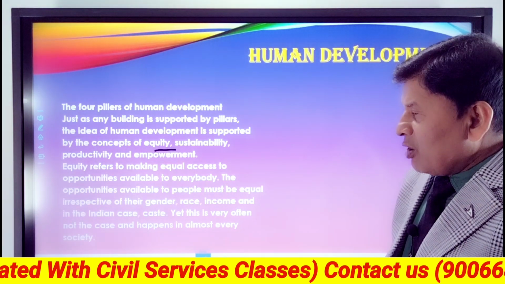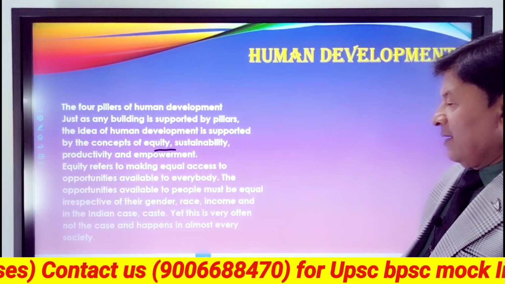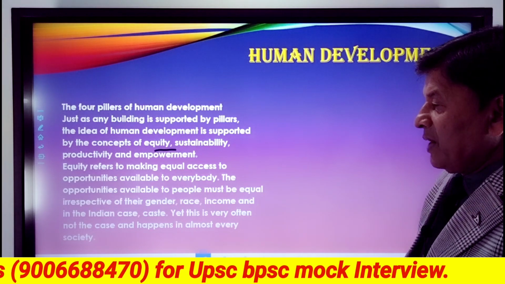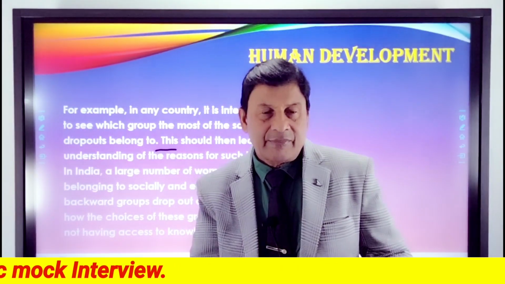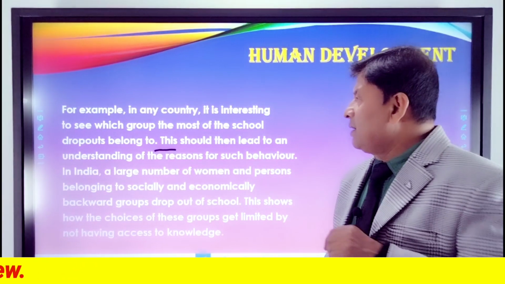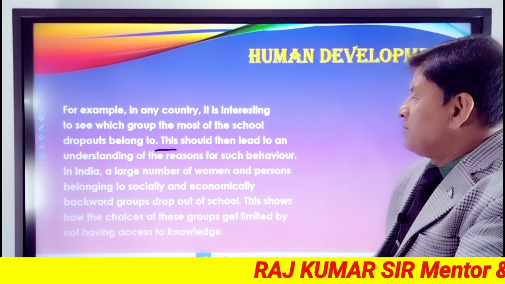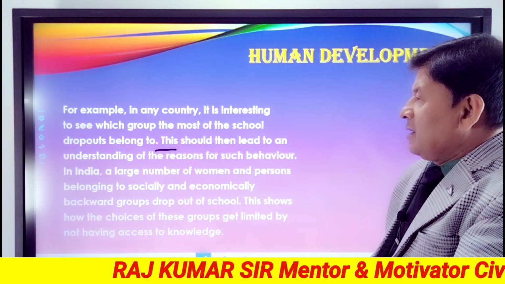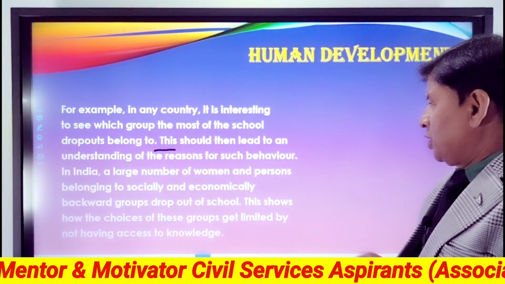Yet this is very often not the case and happens in almost every society. For example, in any country, it is interesting to see which group most of the school dropouts belong to.